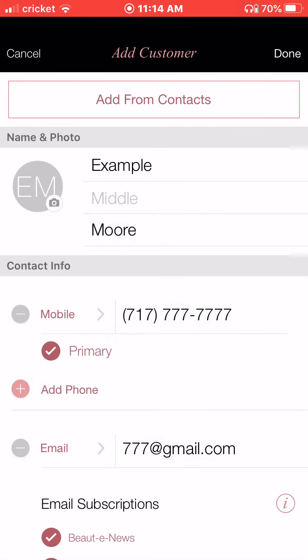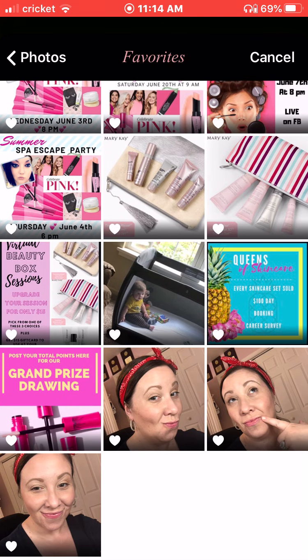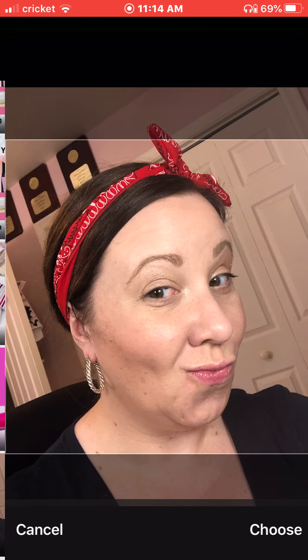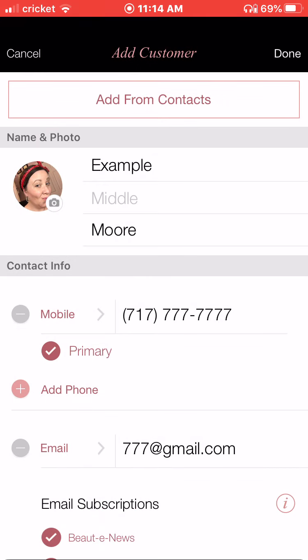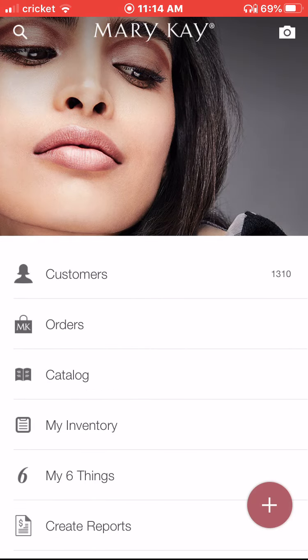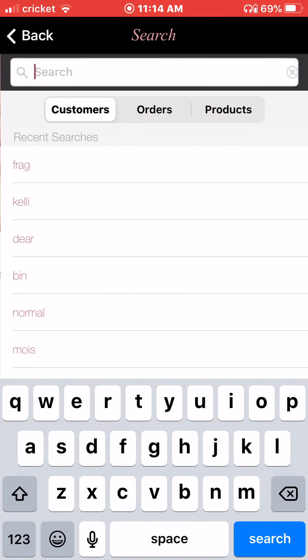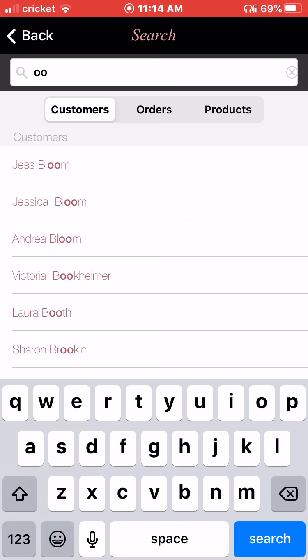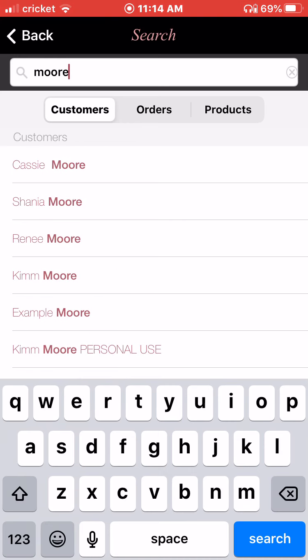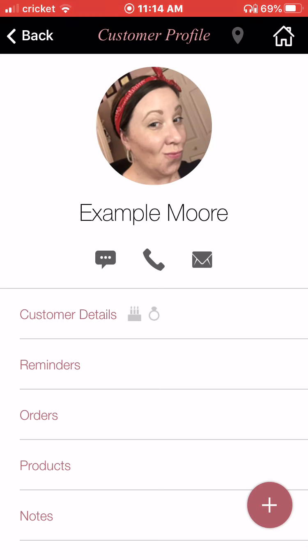So I'm just going to go in here from my photo library and I'm just going to add a silly photo of myself, you know. But see, it's just that simple. And so now that will be saved in here. When I come in and I search for more, there's example more. And that way I remember what she looks like.